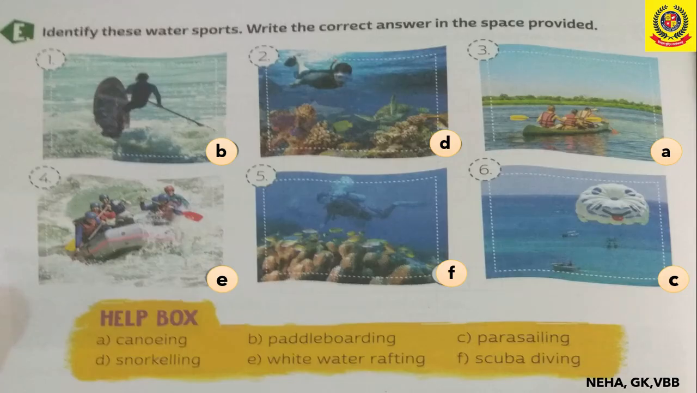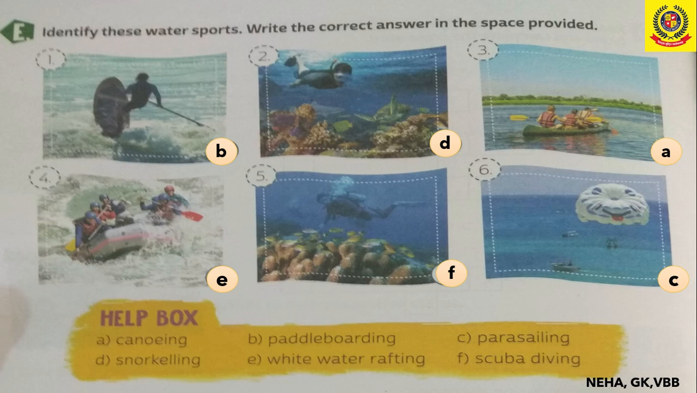Now let's move to part E, on the next page. Here pictures of many water sports are given and we have to identify their names. So the first one is paddle boarding. Here the person stands or lies on the paddle board or the surfboard, which you can see in the picture, and they have a stick in their hand. Some people use their hands, they put their hands straight and they surf on that board.